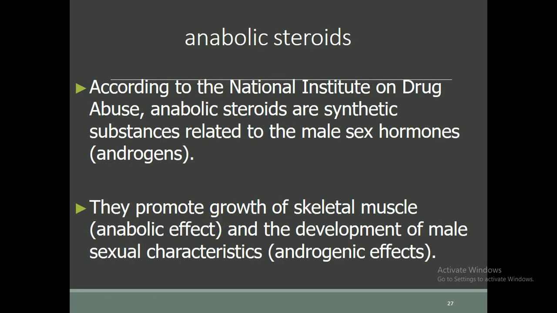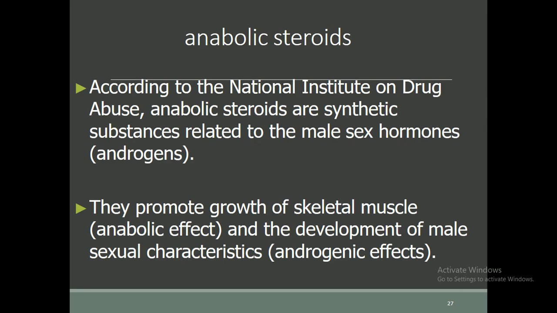Now come toward anabolic steroids. And what are anabolic steroids? Anabolic steroids can be defined according to the National Institute on Drug Abuse. Anabolic steroids are synthetic substances related to the male sex hormone, androgen. Androgens are the male sex hormones which are responsible for controlling the secondary sexual characteristics of the male. They provide the growth of the skeletal muscles. This is called the anabolic effect. So if anabolic steroids are used, they will promote the growth of the skeletal muscles and the development of male sexual